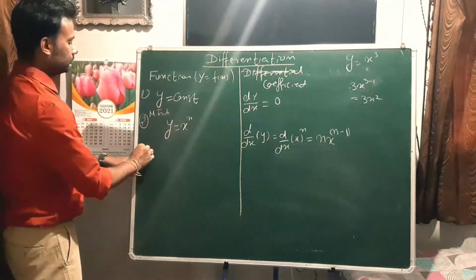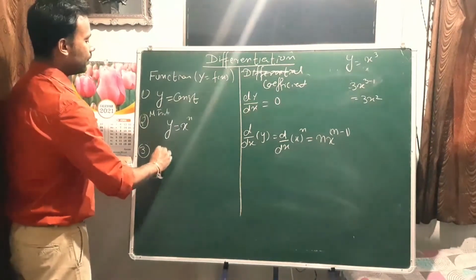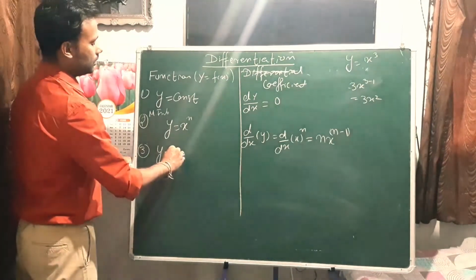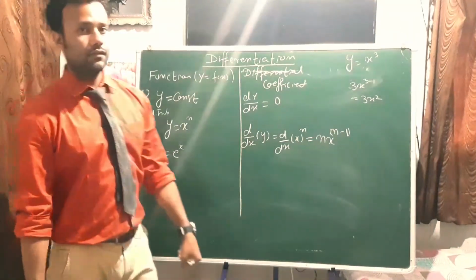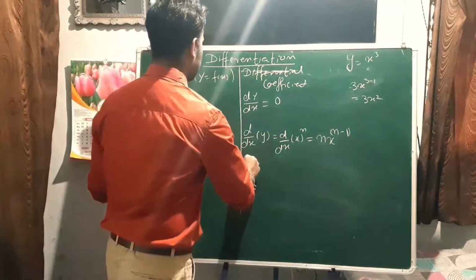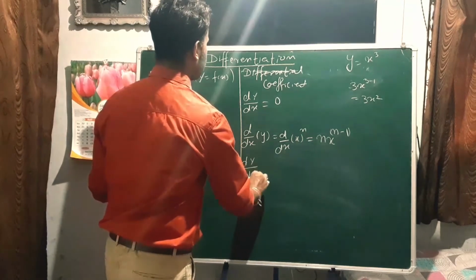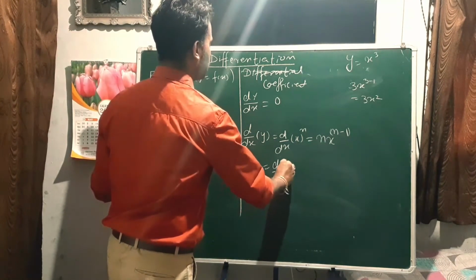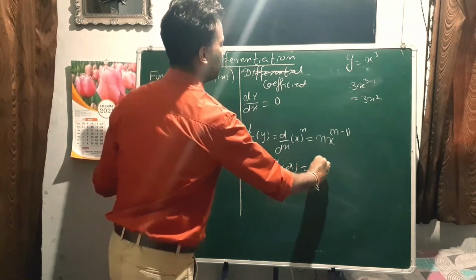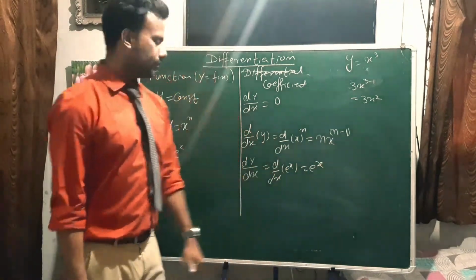Third, if y is equals to let's say e to the power x, this is one quantity which never changes with differentiation. So dy by dx will be d upon dx of e to the power x. It will be only e to the power x, it will not change.